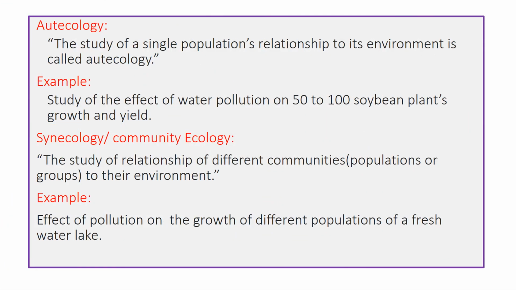Next is autecology. Autecology is the study of a single population's relationship to its environment. For example, a study of the effect of water pollution on the growth and yield of 50 or 100 soybean or rose plants. In autecology, within a community, we study just one population. If a single population is studied, then it is called autecology. In this, we study the relationship of this single population with its surrounding.